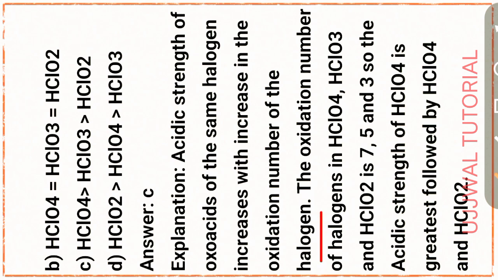The oxidation numbers of chlorine in HClO4, HClO3 and HClO2 are 7, 5 and 3. So the acidic strength of HClO4 is the greatest.